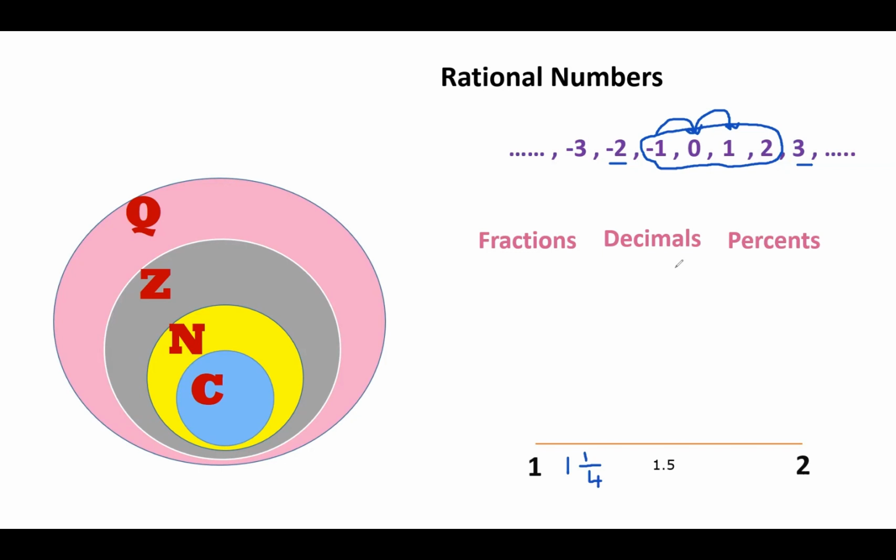So these numbers we are going to put in our set, which is called rational numbers, and we call it letter Q. So letter Q is the name of rational numbers, okay? This is the abbreviation of rational, Q. So the rational numbers include all the fractions, all the decimals, and all the percentages.